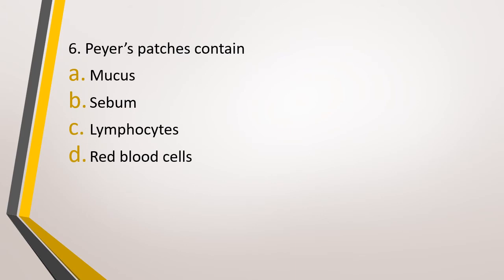Question number 6. Peyer's patches contain option A, mucus, option B, sebum, option C, lymphocytes, or option D, RBCs. Peyer's patches contain. The correct answer is option C, lymphocytes. What are Peyer's patches? These are lymph nodes that are present along the alimentary canal, especially in ileum.